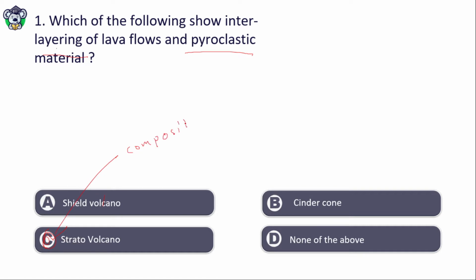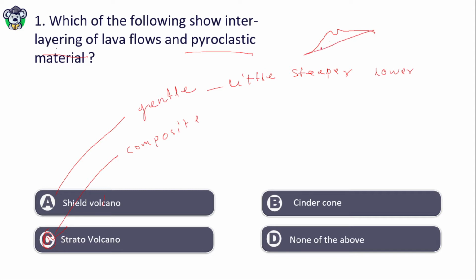What is shield volcano? Shield volcano is characterized by a gentle upper slope and a little steeper slope in the lower flank. If I ask you, shield volcano looks like this. This will be the crater, and here you will find a steeper slope, and in this upper area you will find a gentler slope.